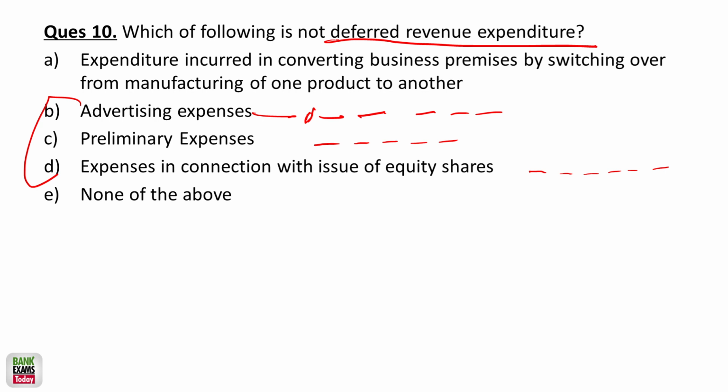The expenditure incurred in converting business premises by switching over from manufacturing of one product to another. So you just switched from one product to another. There is a similar example in the previous question, but quite different. So instead of producing one product, you are producing another product, and you made some changes in your manufacturing process. The expenses that occurred here, that is not a deferred revenue expense, that is a revenue expense. So A is the correct answer.